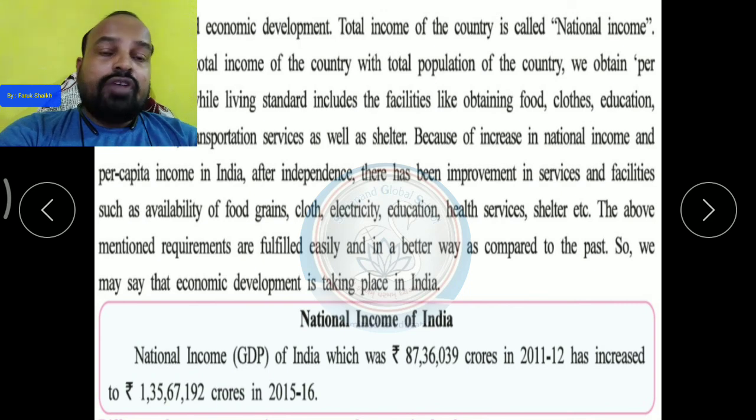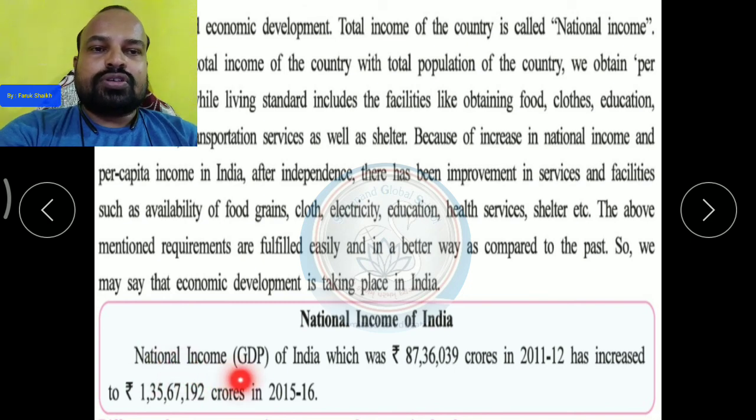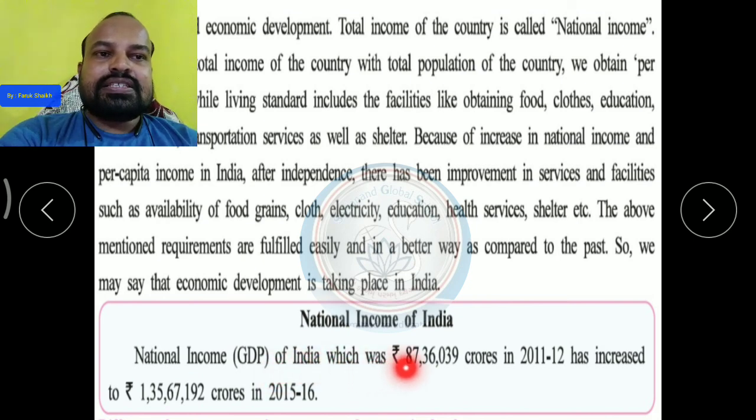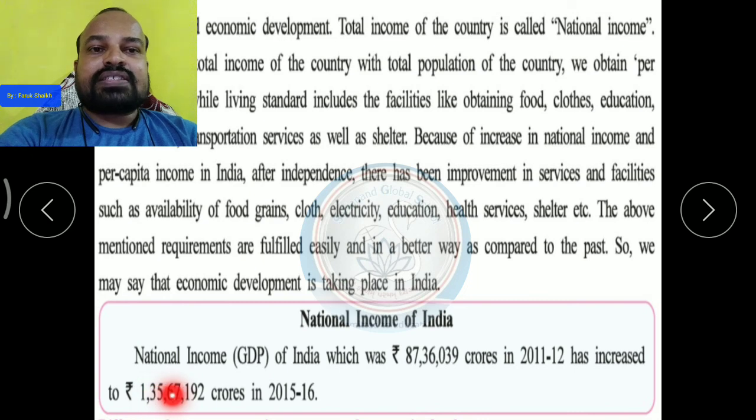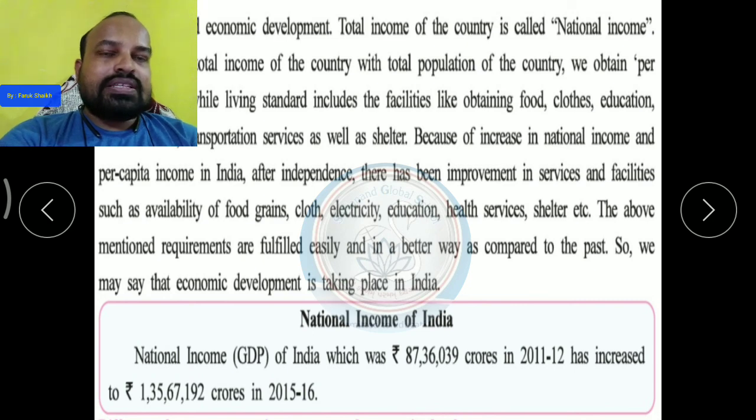Understood? Now here you can see the national income of India. The national income growth, gross domestic product, GDP of India, which was 87 lakh 36,039 crores in 2011-12, has increased to 1 crore 35 lakh 67,192 crores in 2015-16. So you can divide this total national income by the population, which in 2015 was 120 crore.